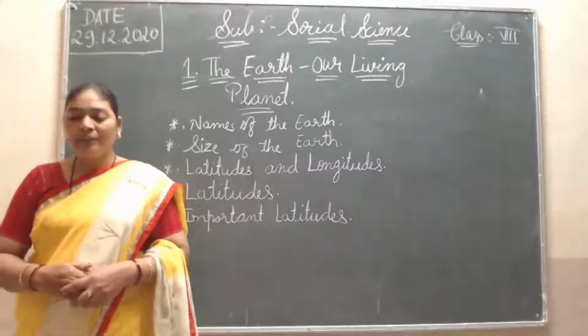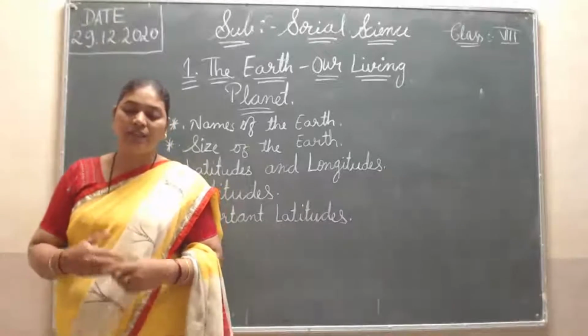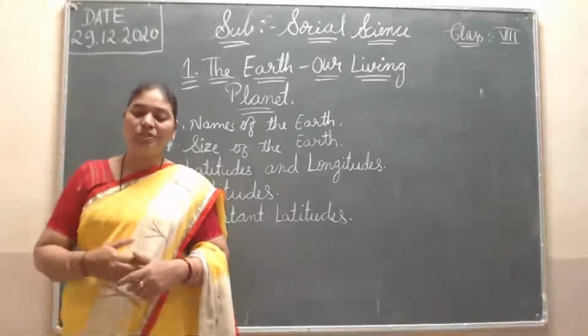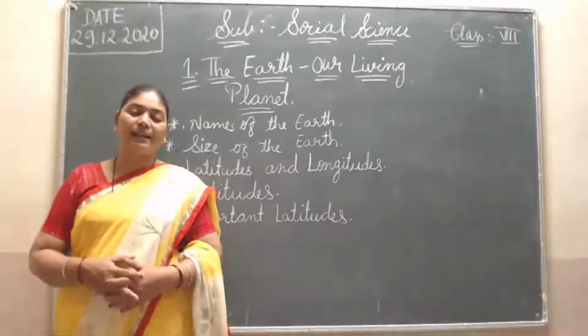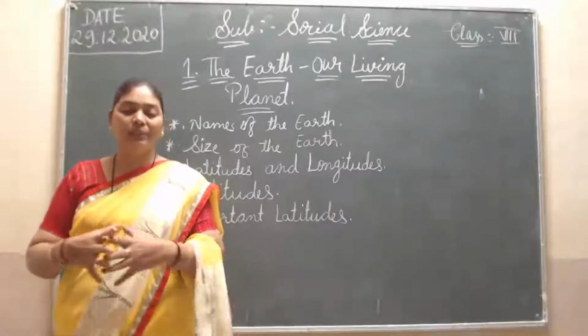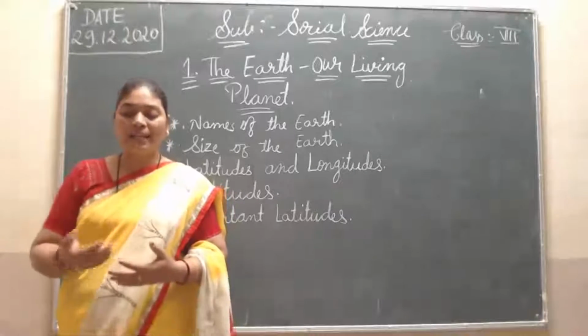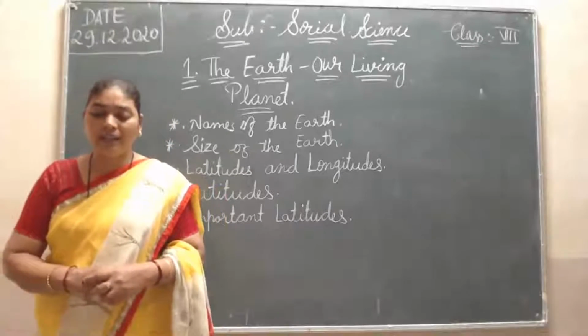Here the distance from the Sun, the temperature, life supporting gases, atmosphere, water cycle, etc. all support living beings, whether plants, animals, or human beings. That's why all of them live on Earth.